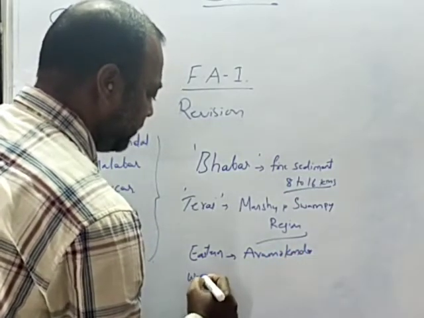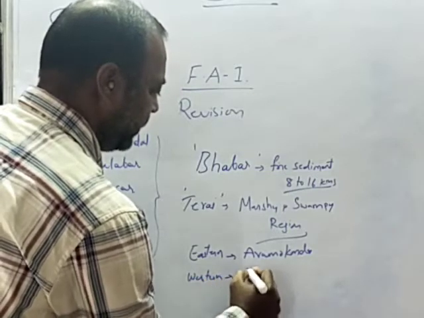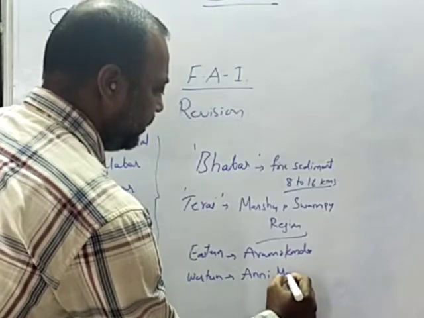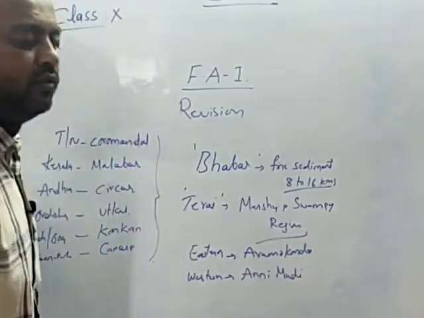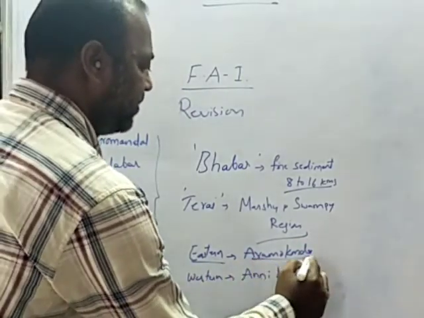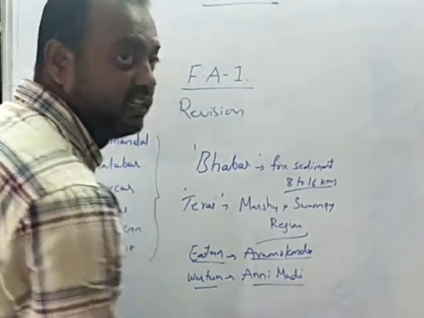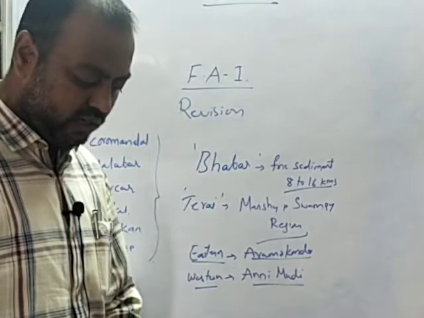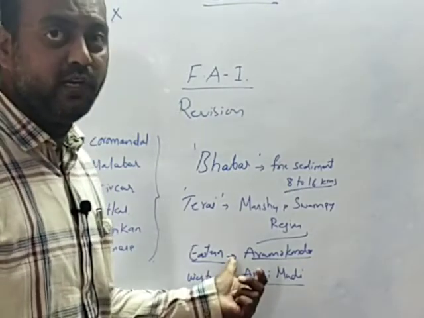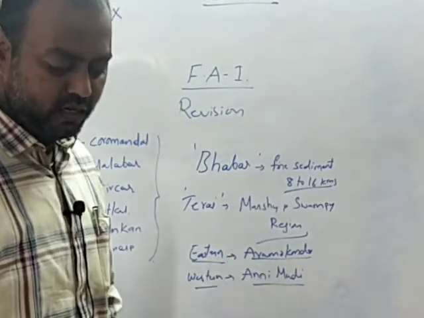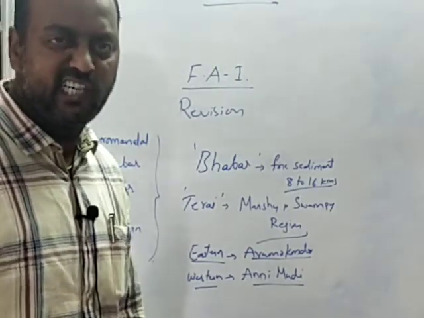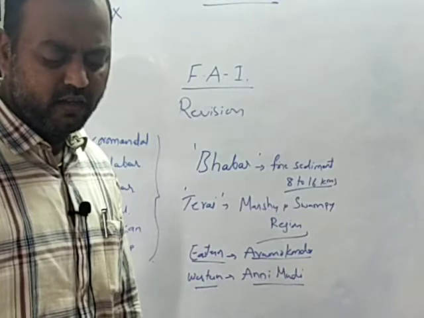And in the Western Ghats, it is Annai Mudi. So in the Eastern Ghats, the highest peak is Armakonda, and in the Western Ghats, the highest peak is Annai Mudi. You also find Armakonda in the village of Chintapalli, which is part of the Nallamallas, Velikondas, Palakondas and Sheshachalam hills, that is, the Tirupati hills of the Eastern Ghats.